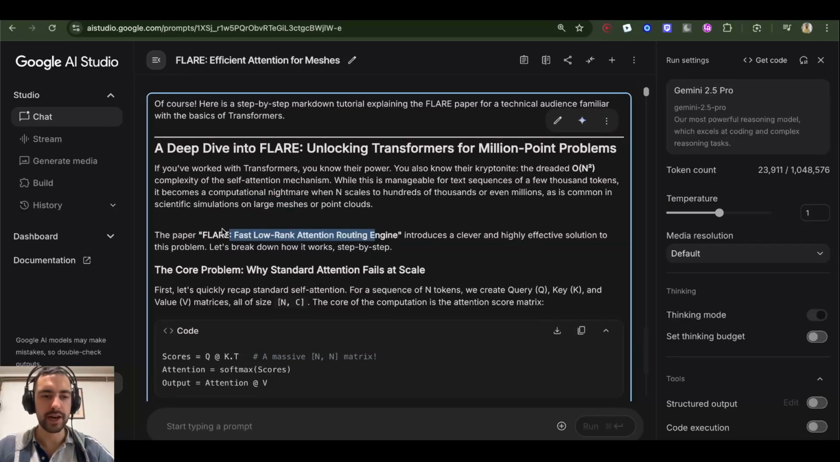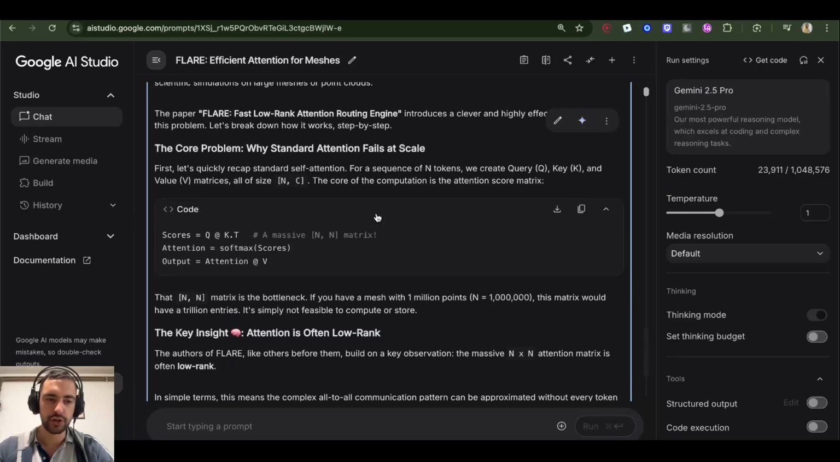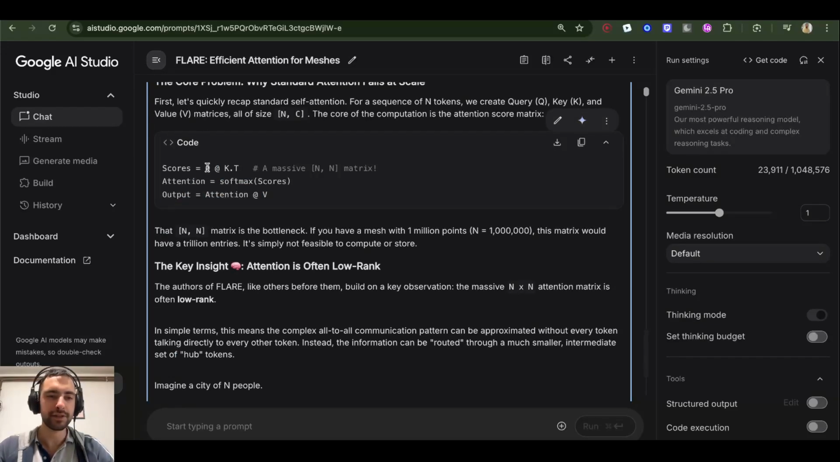The paper FLARE, Fast Low-Rank Attention Routing Engine, introduces a clever and highly effective solution to this problem. Let's break down how it works step by step. The core problem: why standard attention fails at scale. So you see the scores, query times key matrix, we all know this, so I will skip this. But you see its quadratic scaling.